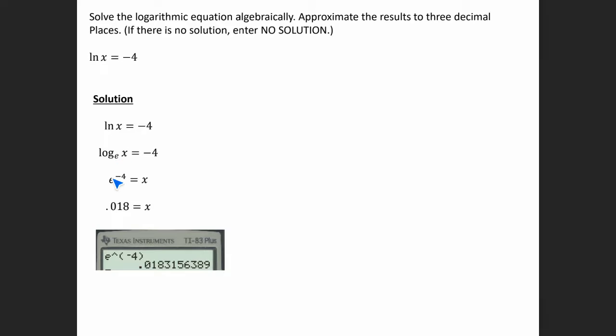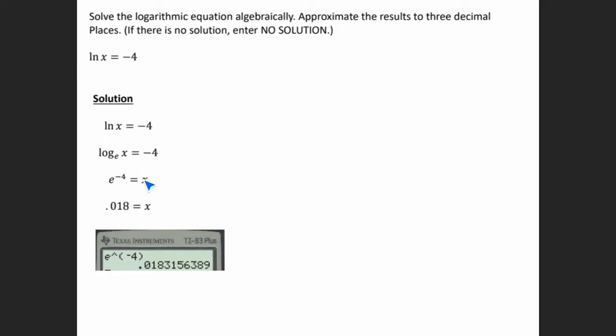So your base here is e. The log is equal to the exponent. So since this log is equal to -4, that makes -4 my exponent. And then the other number here is x. So we enter this in your calculator, e to the -4, and we get 0.0183.